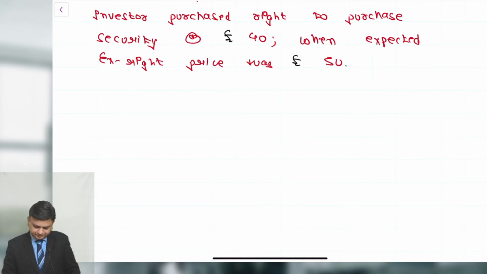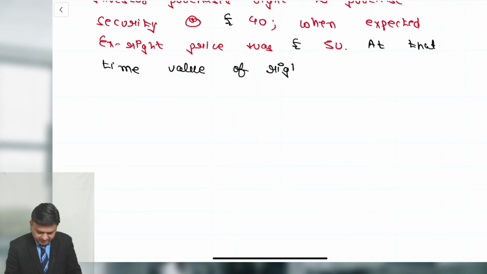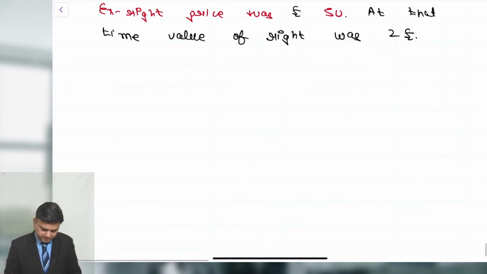At that time the value of the right was £2.